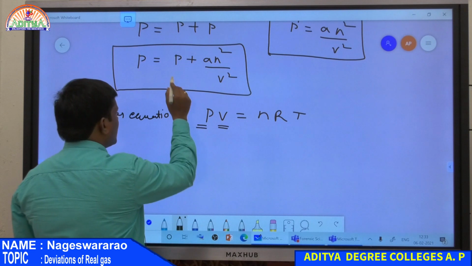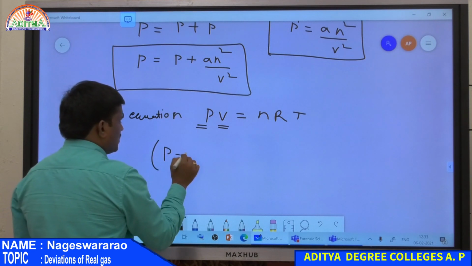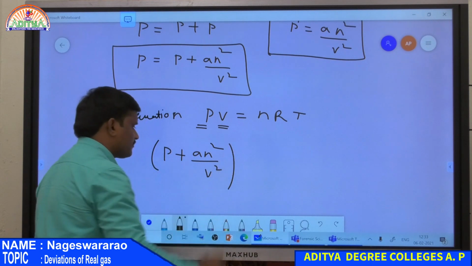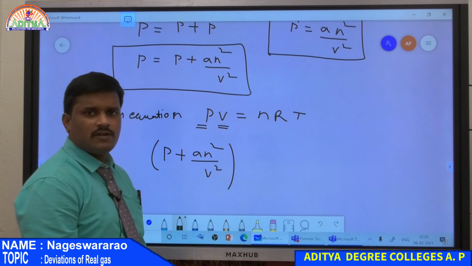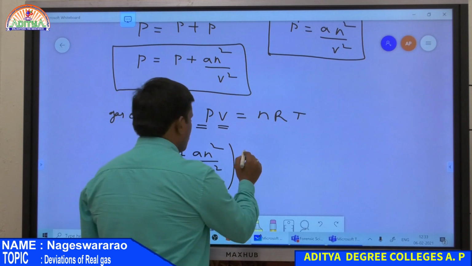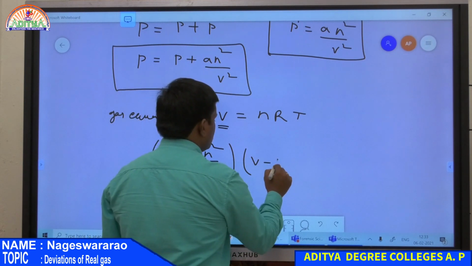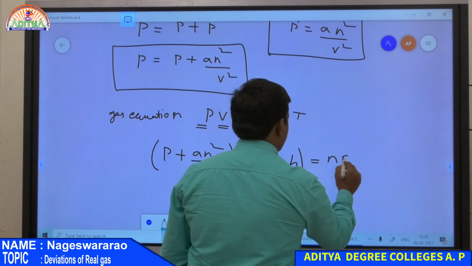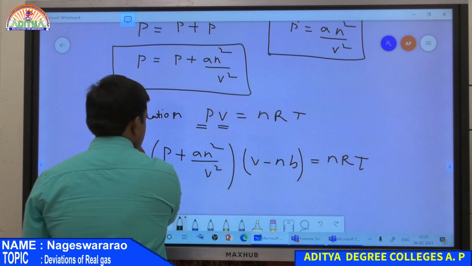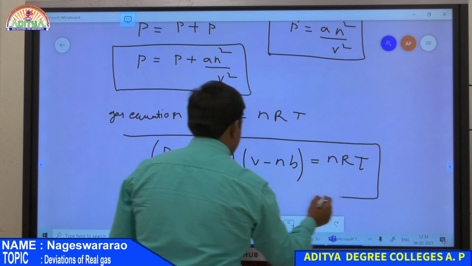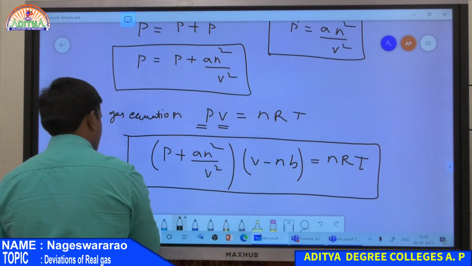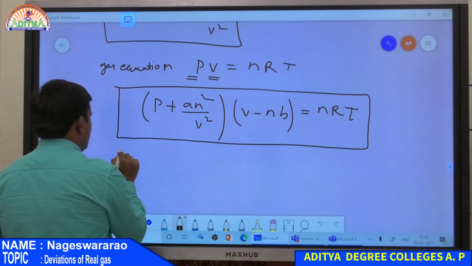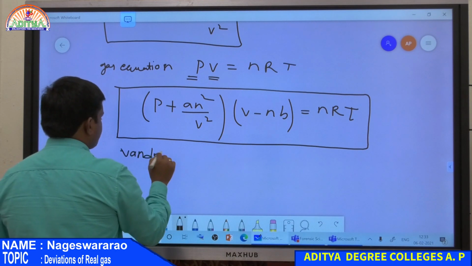So pressure is corrected as P plus a n square by V square, into the volume, which is corrected as V minus nb, equal to nRT. This equation is known as the Van der Waals equation.